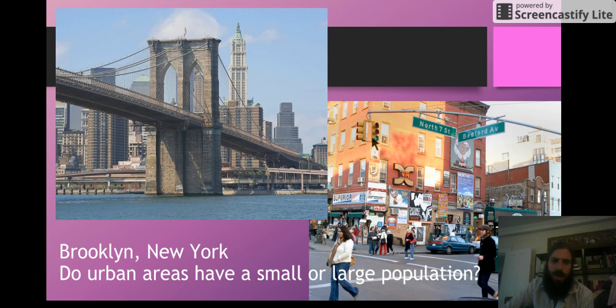Let's take a look at this question here. Do urban areas have a small or large population? Remember, population means people. So do urban communities have a lot of people or a few people?